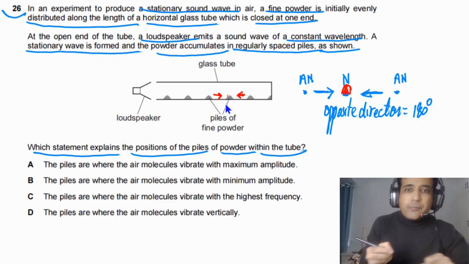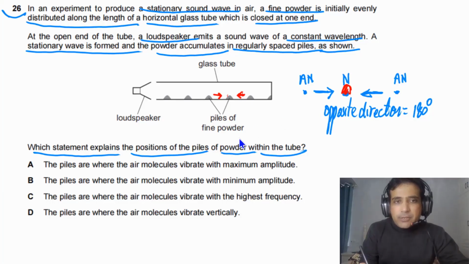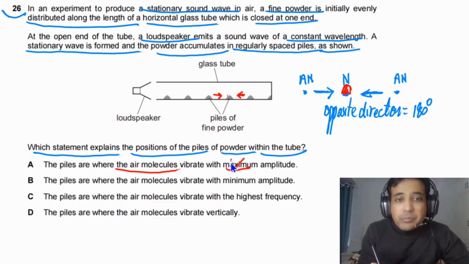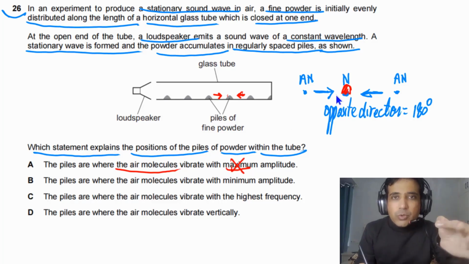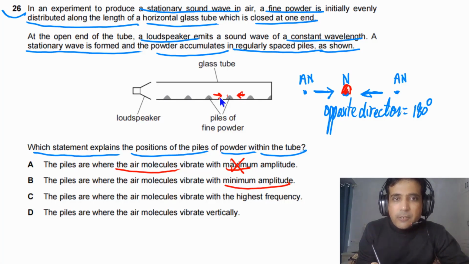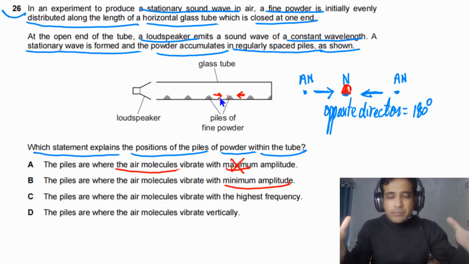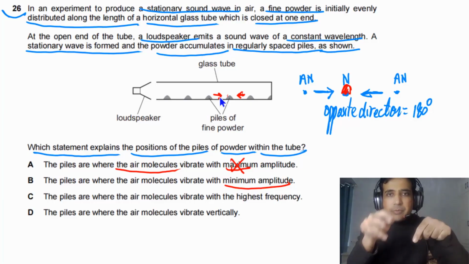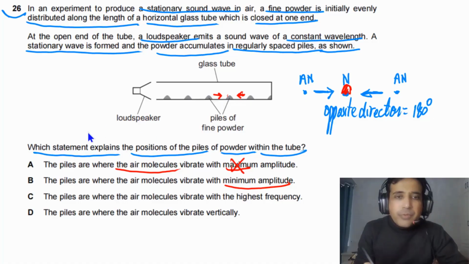If you have understanding of this one, now easily you can find the answer. The piles are where air molecules vibrate with maximum, no, minimum amplitude, because nodes have minimum amplitude. Yes, because on the other side particles have higher amplitude, so they will push piles of powder towards the node. So at the node there will be piles of powder. So this one is the possible answer.